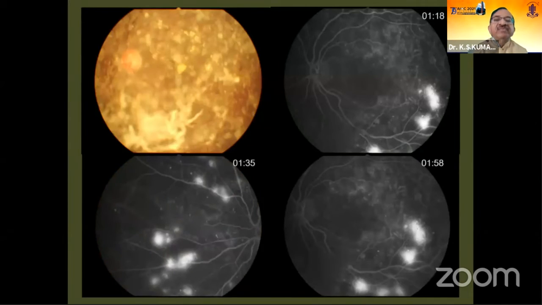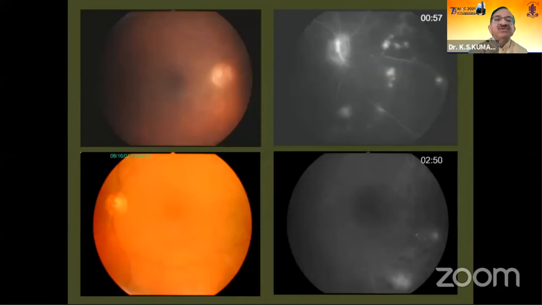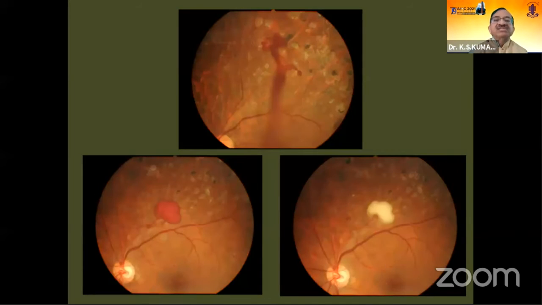Another area where we may miss out on new vessels, which can be depicted more on fluorescein angiogram as compared to color fundus or fundus examination, is the situation of asteroid hyalosis. Then we have patients with cataracts. For preoperative prognostication, many times fluorescein angiography may show new vessels in these patients, or in a patient with early dispersed vitreous hemorrhage. The cause of the vitreous hemorrhage may be better picked up on a fluorescein angiogram as new vessels.